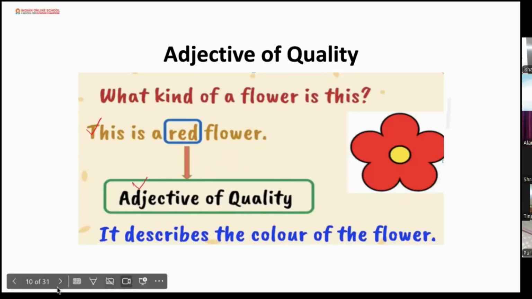Now, Shreyans, can you give me examples of adjective of quality? Shreyans, can you give me an example of adjective of quality? Yes, ma'am. It is a long pencil. So, the adjective of quality here is? Long. Long. Very good.